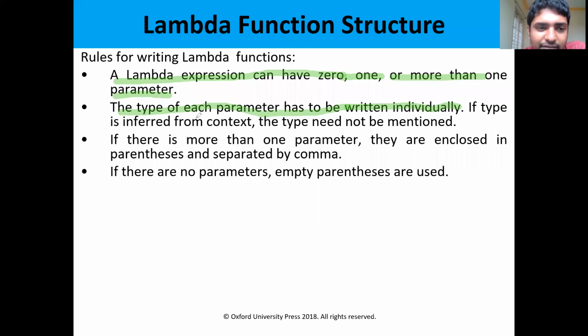If the type is inferred from context, the type need not be mentioned. If the type is already given in the program, then we don't give the type. We can simply pass a comma b, without the data type.